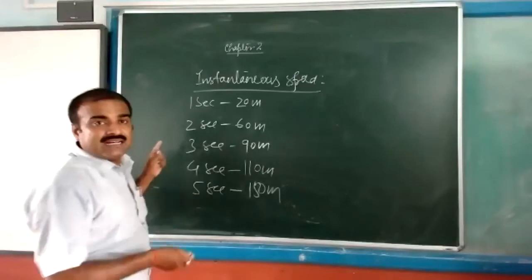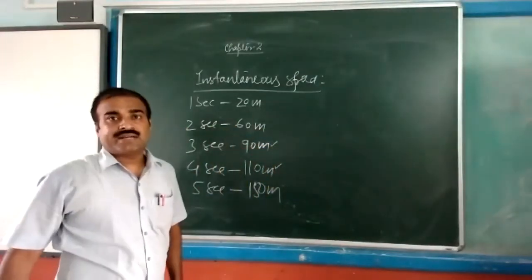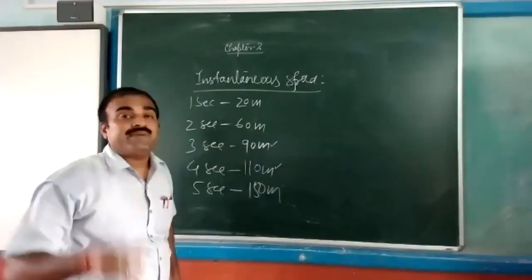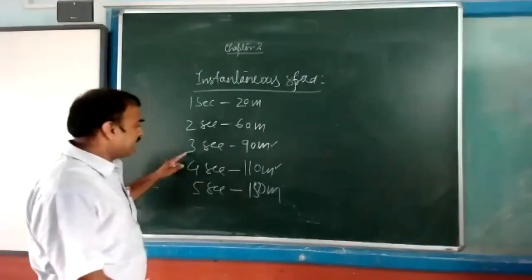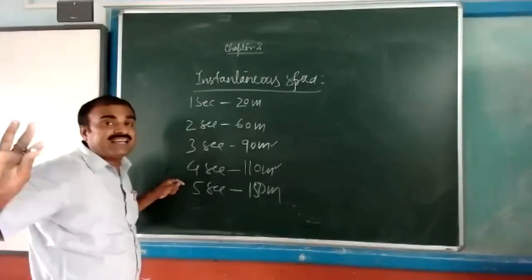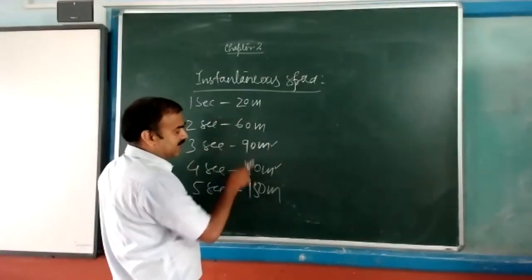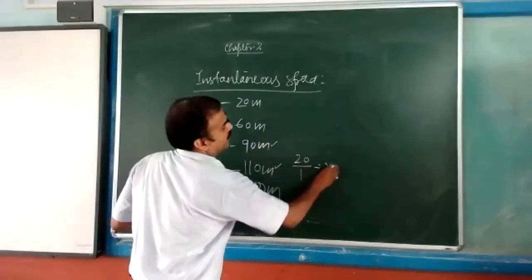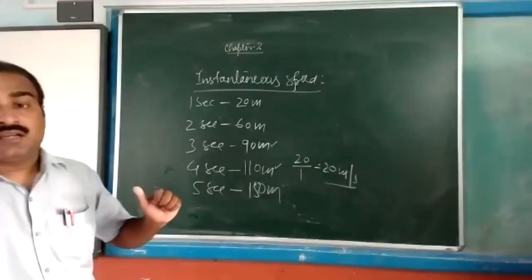Just see, just after the third, fourth will come. That means at the fourth second it will be instantaneous. That means at that particular instant, how much speed will be there? Just see here third and here fourth. So at this fourth second, what will be their instantaneous speed? Just see the difference. This is 90 and this is 110. So the difference between both is 20 by 1. What will be? 20 meters per second. That will be instantaneous speed. Clear?